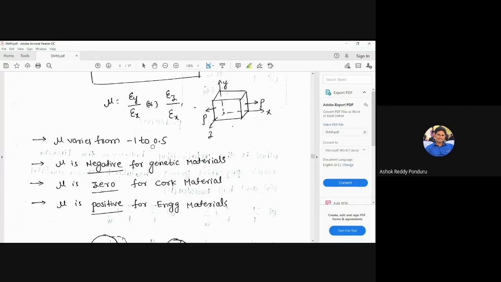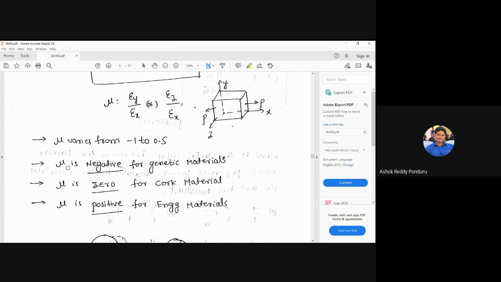Have you seen a value more than 0.5 for Poisson's ratio? No. Suppose, for example, you say, sir, I have seen 1.5 as Poisson's ratio. We may be confused here; 1.5 is not a Poisson's ratio. That value may be a factor of safety. Okay. And we can look at the next sentence.